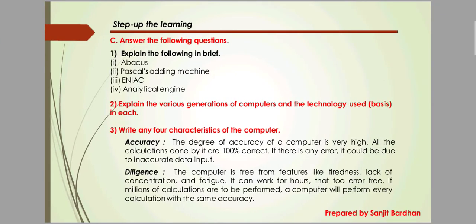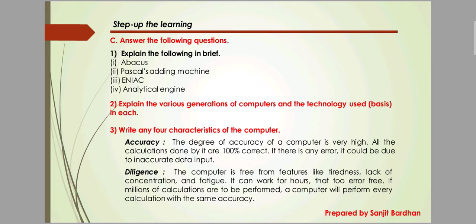Here are some questions. Answer the following questions. I have already provided question number 1: Explain the following in brief: abacus, Pascaline, ENIAC and analytical engine. Question number 2: Explain the various generations of computers and the technology used in each. These two questions I have already provided to you. Question number 3 I also provided, but for better understanding I will discuss this question here.